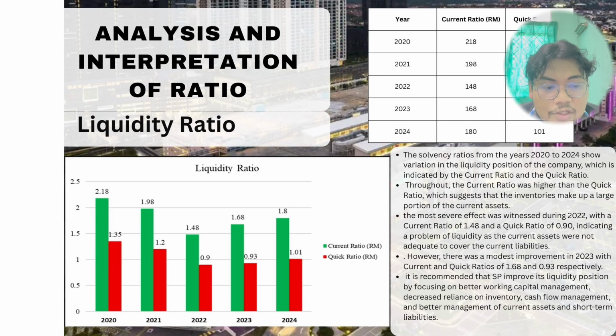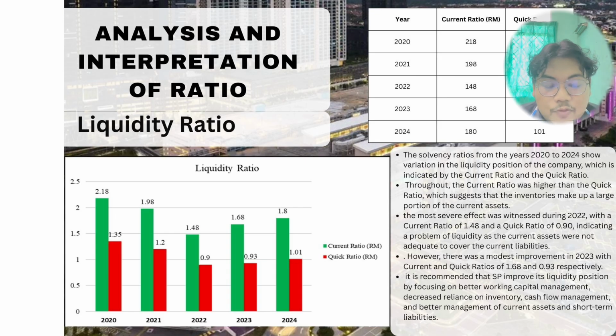Next is liquidity ratios. So the liquidity position is assessed using the current ratio and quick ratio. Throughout the 5 years period, the current ratio consistently exceeds the quick ratio, indicating that inventories form a significant portion of current asset. The weakest liquidity position was observed in 2022, where the current ratio declined to 1.48 and the quick ratio fell below 1 at 0.9, signaling potential short-term liquidity pressure.